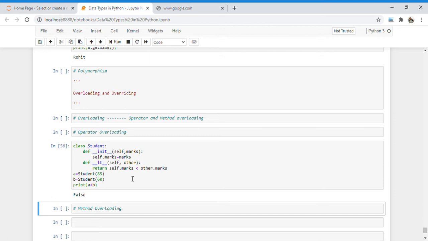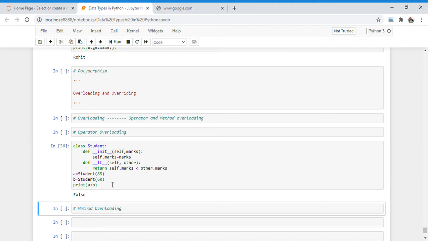So what happened here? It will just check the marks of two students by using the inbuilt __lt__ method, that is the less than method, and it will give me the boolean output.